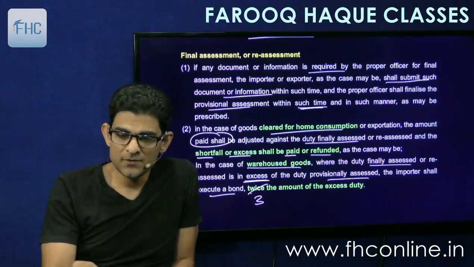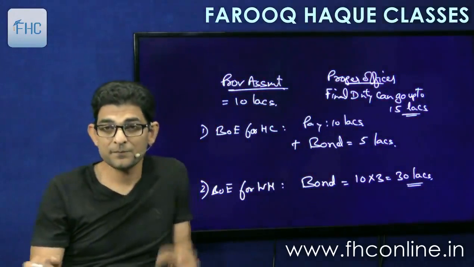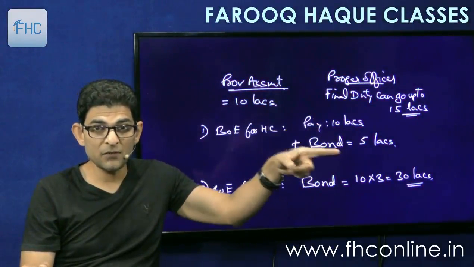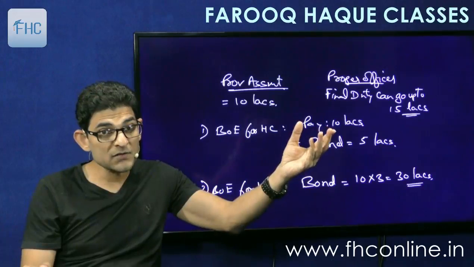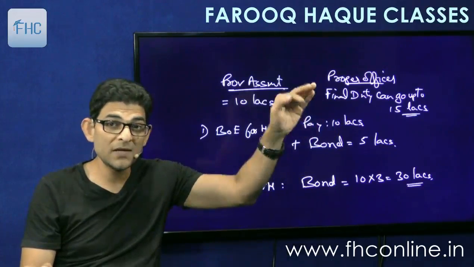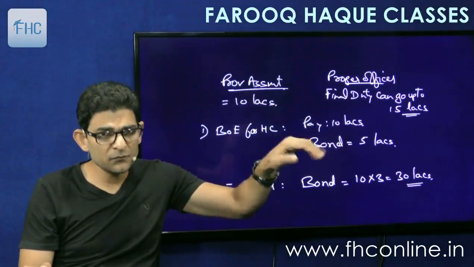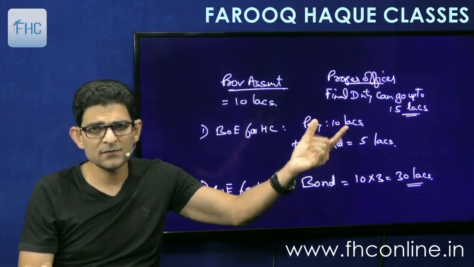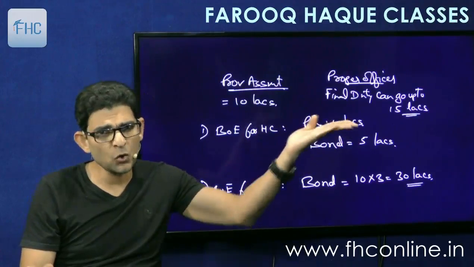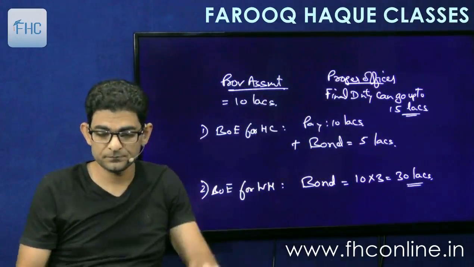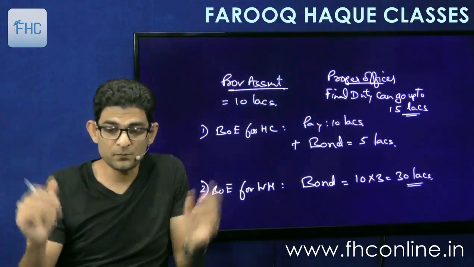Okay, so as I explained here, this was provisional assessment, so you paid 10 lakhs and filed a bond of 5 lakhs. Now if final assessment is only 7, you have paid 10, so you will get a refund of 3. If the final is 13, you will have to pay 3 lakhs. So in this case, you either take a refund or make payment as the case may be, and then this bond will be cancelled and handed back to you.